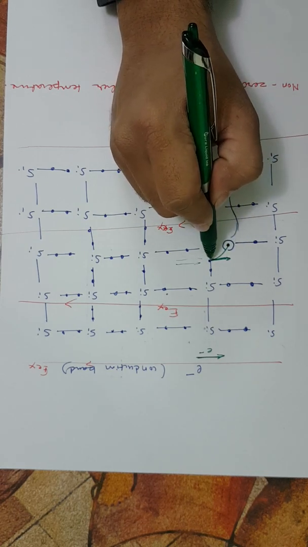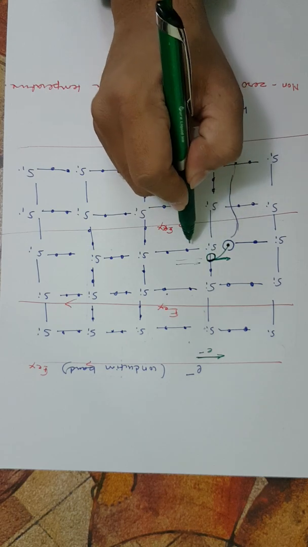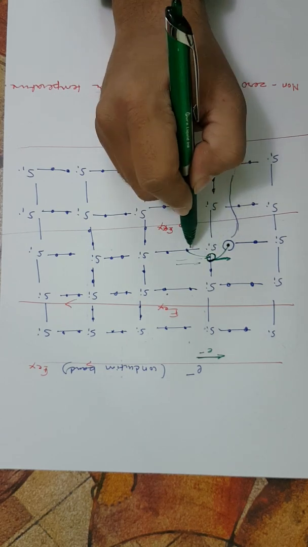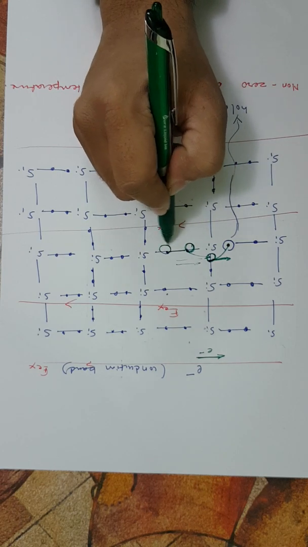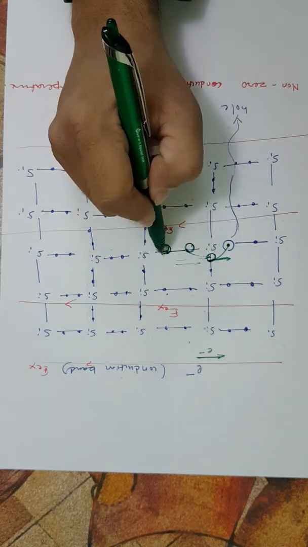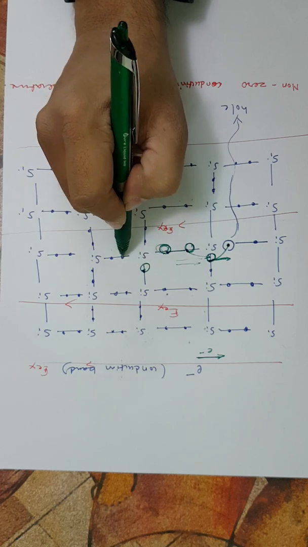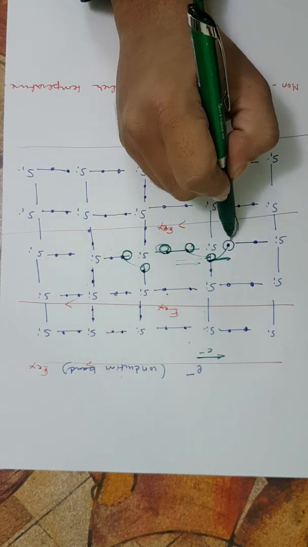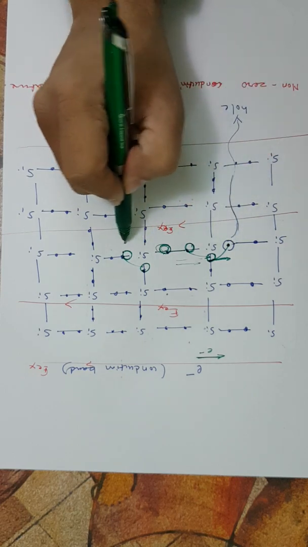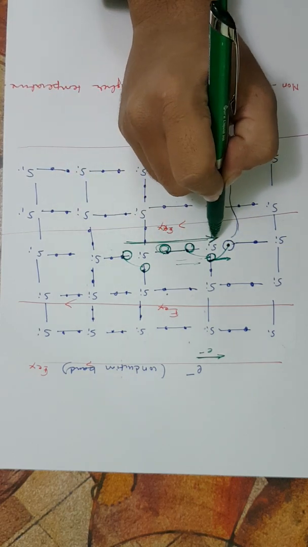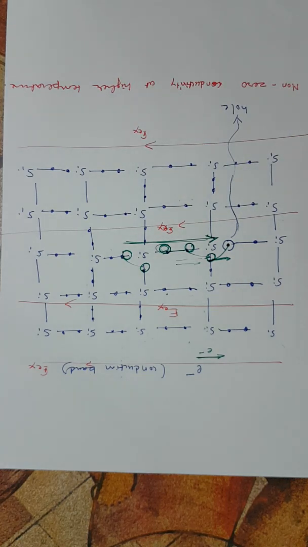So if it moves here, then there is a vacancy here, and this electron may go into this vacancy, and the vacancy moves here, and this electron may go here, and the vacancy moves here, and so on. So the vacancy has gone from here to here, or we can say that the electron has gone from here to here. So again these electrons are going here only, isn't it? And so this explains the whole conductivity that we were talking about in the last class.